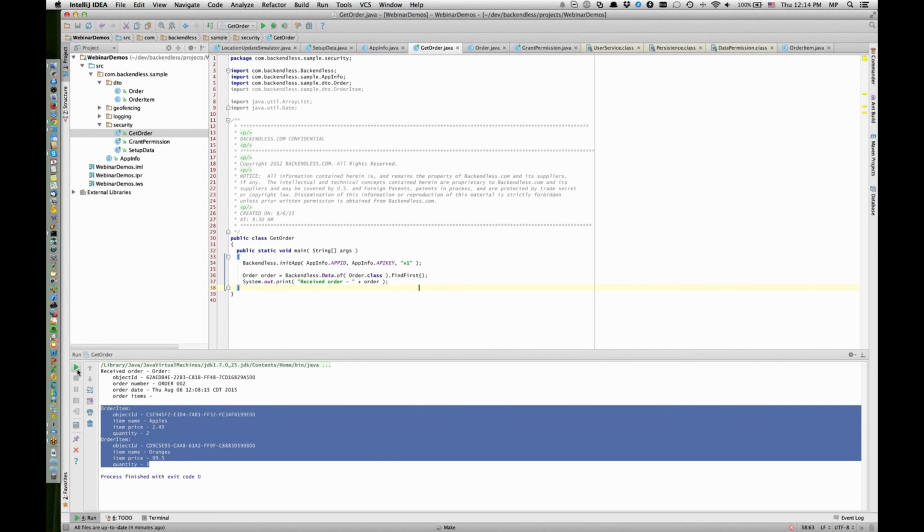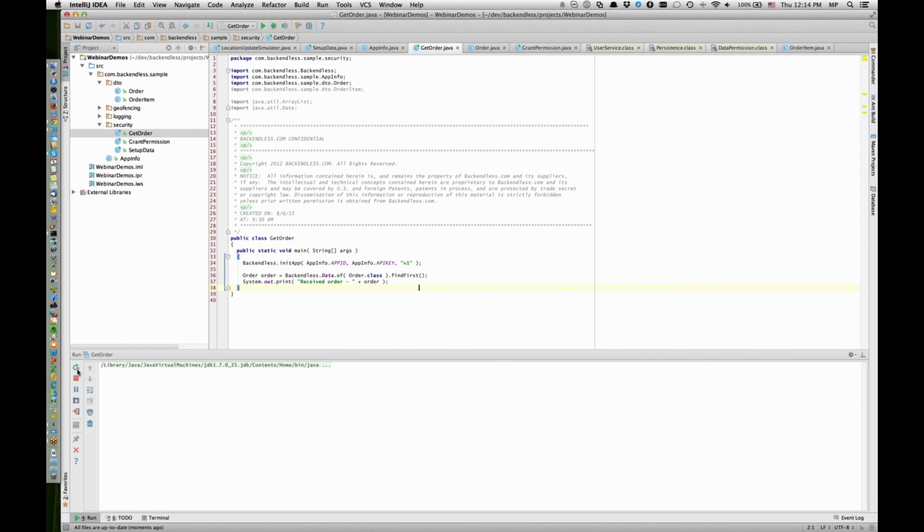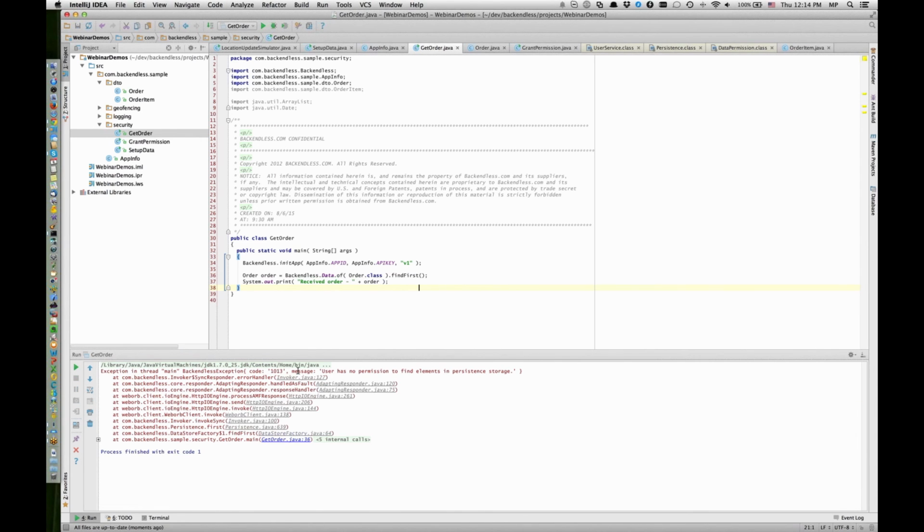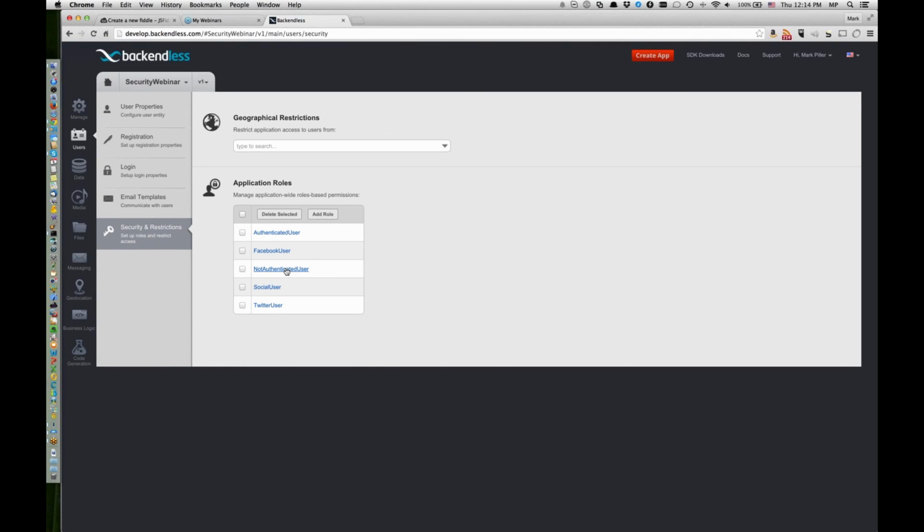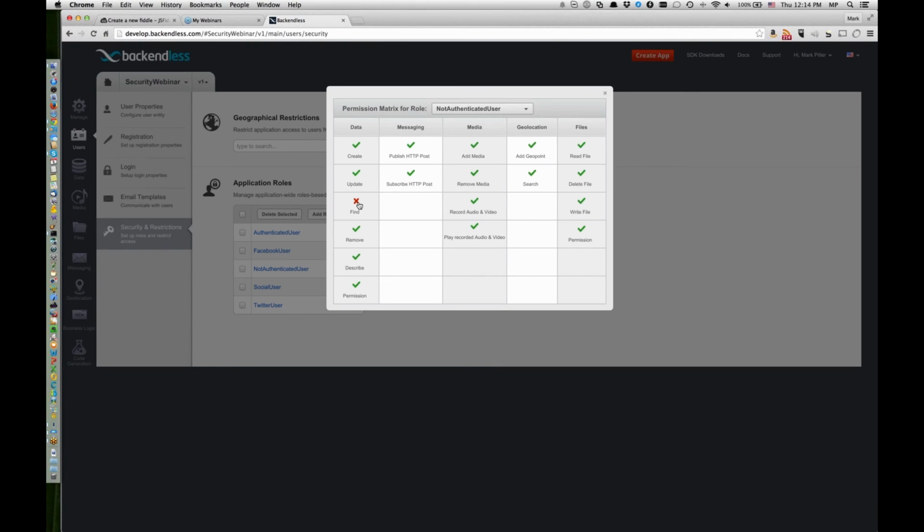If I were to rerun exactly the same code, once again, I didn't make any changes on the client side, notice that the backend sends an error that says user has no permissions. And the reason we're getting this error is only because we restricted access for the not authenticated user for the find operation. Since this is a global matrix, it applies to every single table. Therefore, at this point, not authenticated user would not be able to retrieve anything from any table at all. Okay.